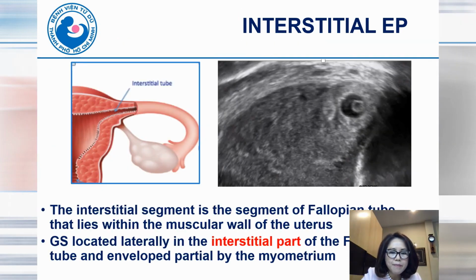The interstitial segment is the segment of the fallopian tube that lies within the muscular wall of the uterus. In interstitial ectopic pregnancy, we can see the gestational sac located laterally in the interstitial part of the fallopian tube and enveloped partially by the myometrium.